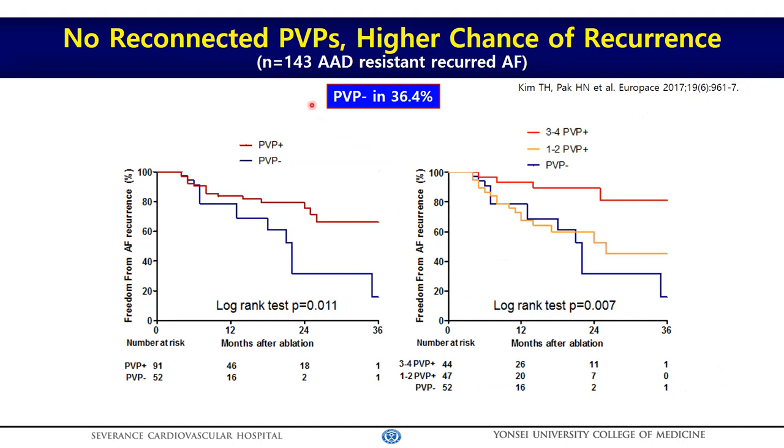In this study, 37% of patients remained PV isolated, so there was no PV reconnection at all at the repeat procedure in spite of a recurrence. The outcome of the second procedure was significantly worse in patients without PV reconnection than those with PV reconnection. Consistently, patients with a higher number of PV reconnections show a better rhythm outcome after the second procedure. This outcome reflects the contribution of extra PV triggers with remodeling in recurred patients without PV reconnection.